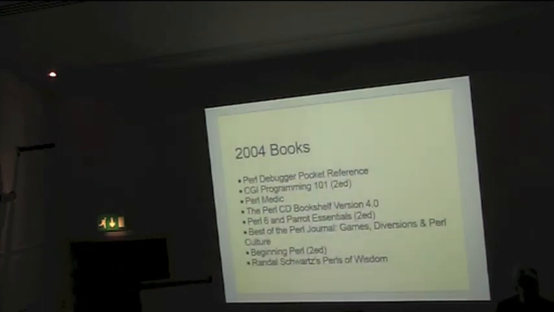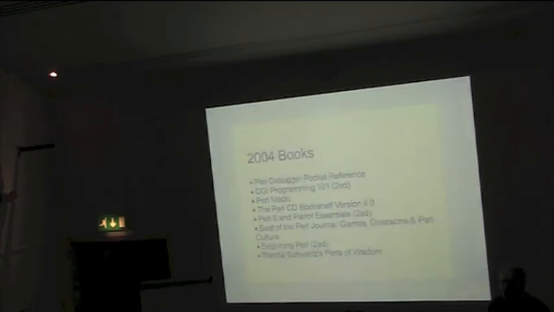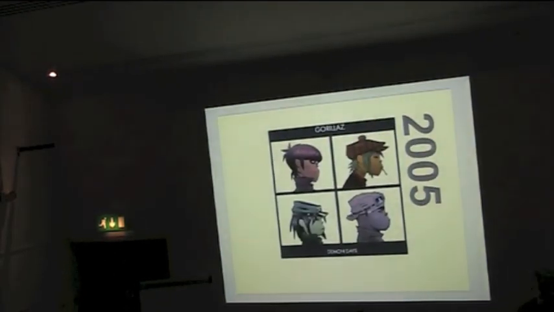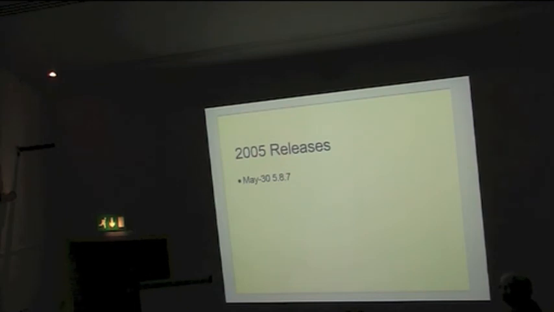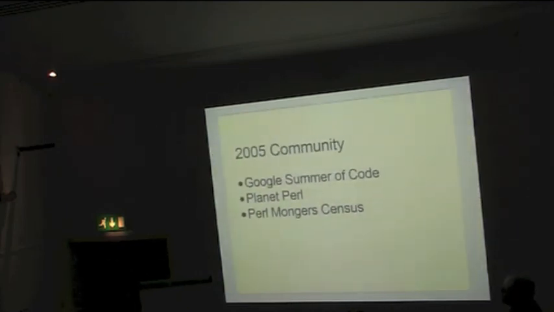Again, slightly fewer books. Perl Medic was an excellent book that nobody bought. Well, except Wendy. Wendy's got every single Perl book ever published. DBIx::Class appeared in 2005, along with Perl 5.8.7. The first time we got involved in the Google Summer of Code, Planet Perl was launched, and the Perl Mongers census, when I went out and counted all the Perl Mongers groups. There were lots.